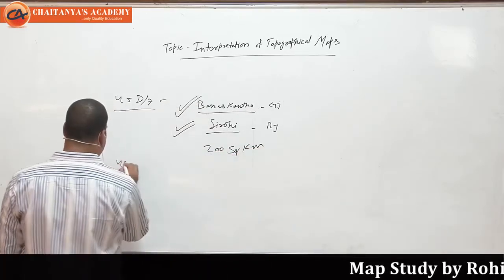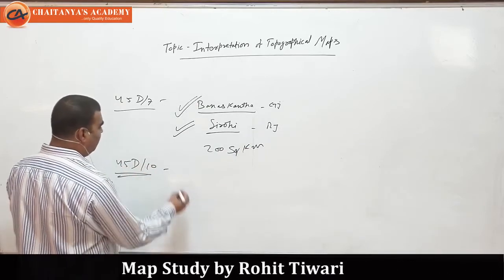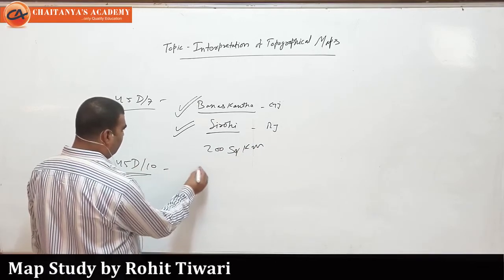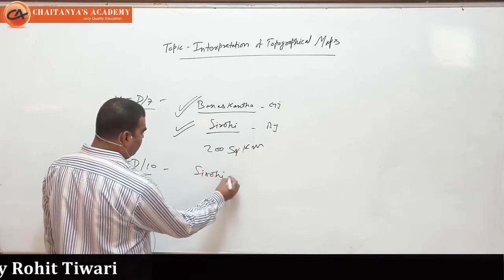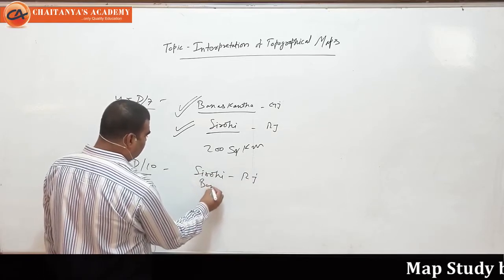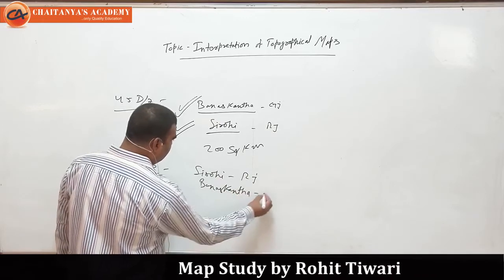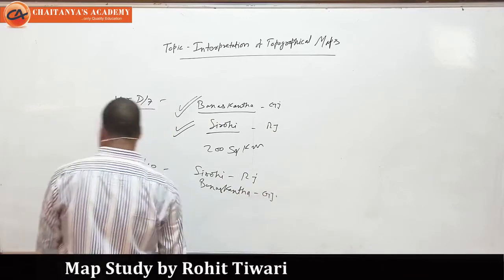Next we have 45D/10. In this, the major part of the sheet is Sirohi. Sirohi means Rajasthan, and the minor part of this sheet belongs to Banaskantha district of Gujarat.